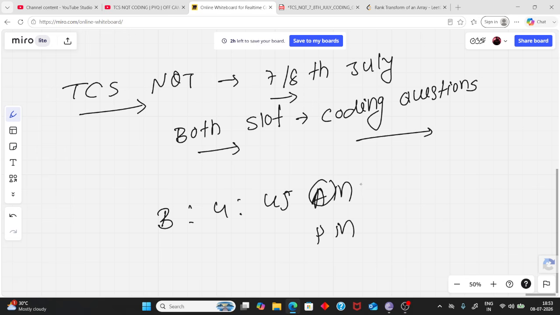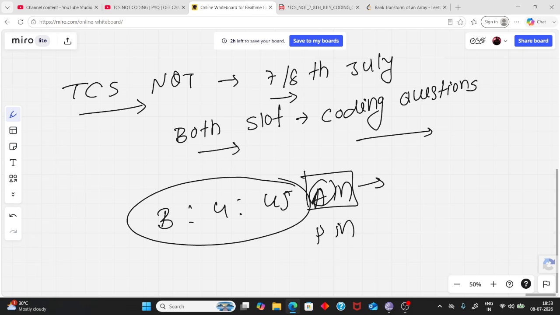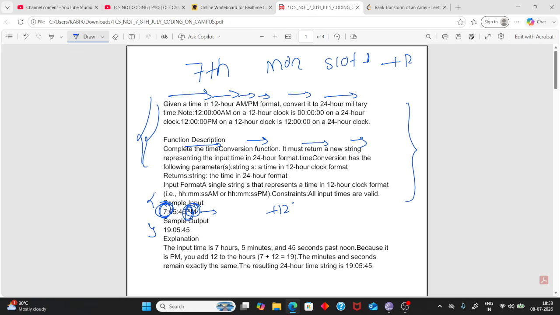For AM, you don't need to do anything. Just remove the last two characters and return it as it is. But for PM, you just need to add 12. But where is 12 added? In the beginning. So first find the beginning characters and add it. So that is the question. It was an easy question, to be honest.